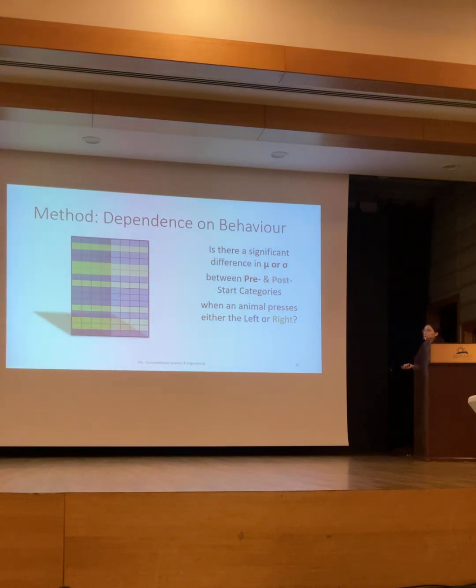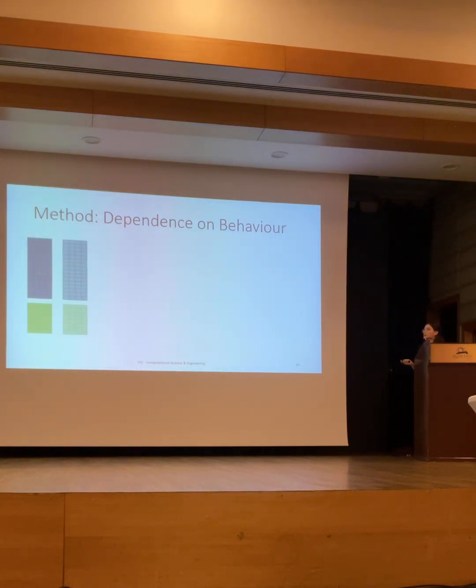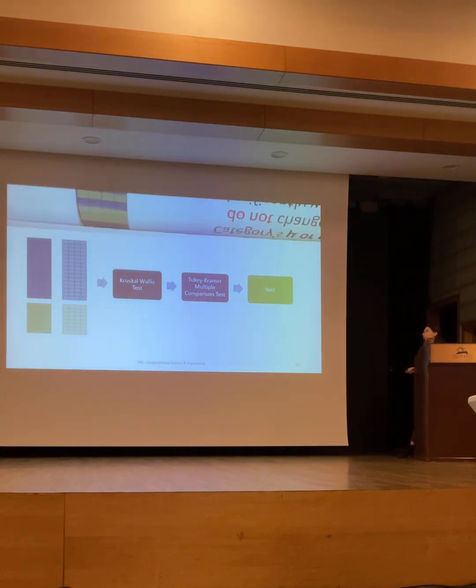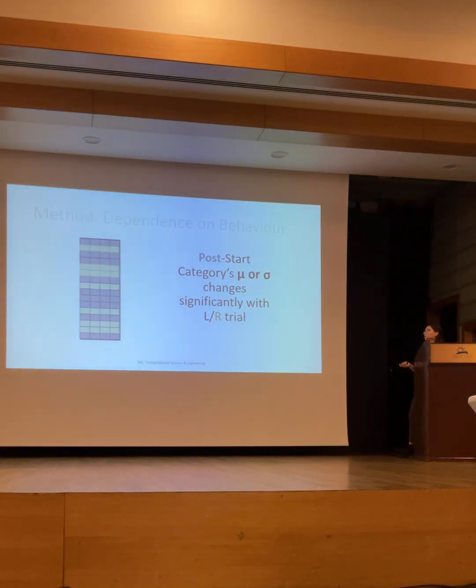Is it statistically significant? The data were split into pre-start and post-start categories and left and right, and we gave this data to the Kruskal-Wallis test and Tukey-Kramer multiple comparison test to test whether the difference is statistically significant. And the answer was yes. So it means that pre-start categories' mu or sigma do not change significantly with left and right trials, so we can throw them away. But post-start categories have information about the left and right trials, so we can continue with them.